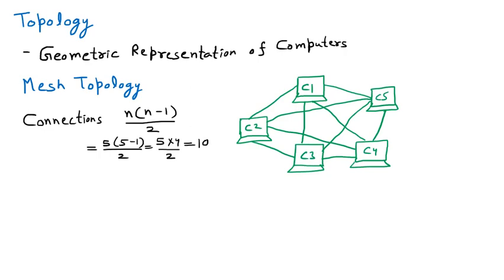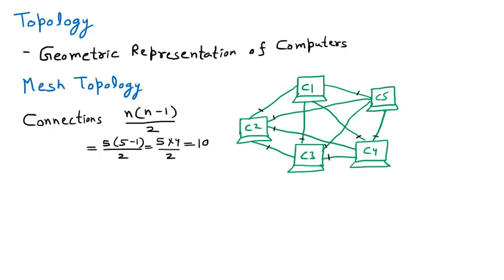So we are checking whether 10 connections are there or not. That is 1, 2, 3, 4, 5, 6, 7, 8, 9, 10. So 10 connections are there. So if you are going to find out the number of connections possible in the mesh topology, it is n into n minus 1 by 2.